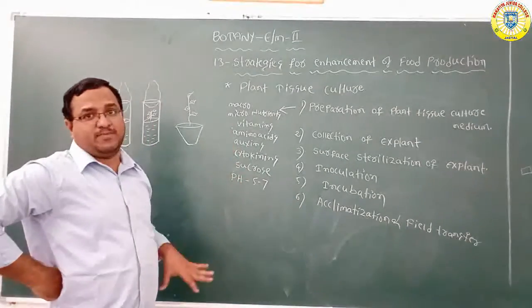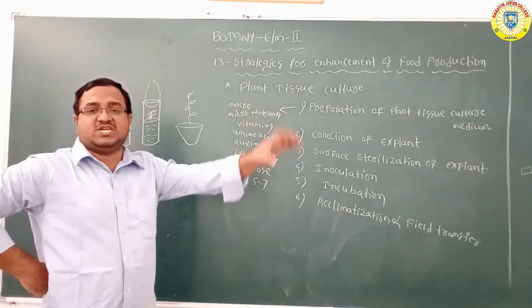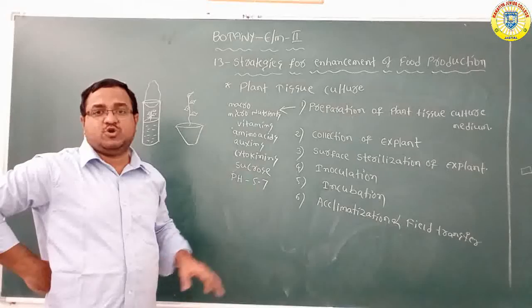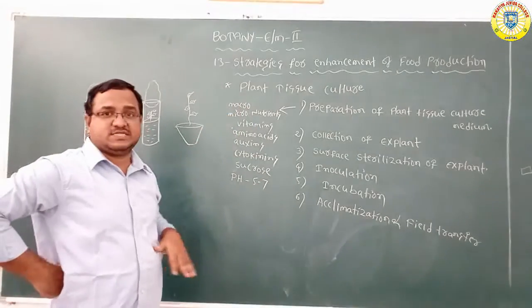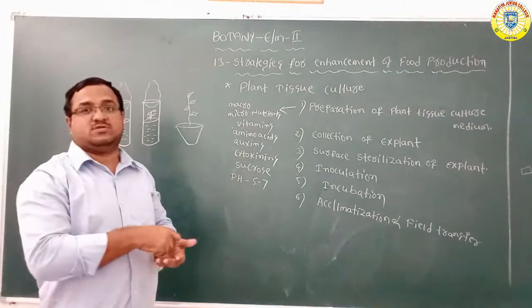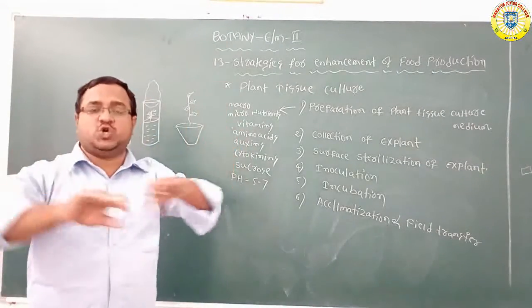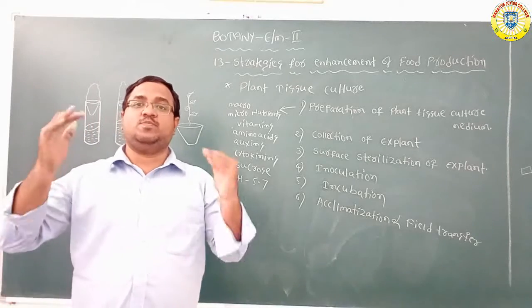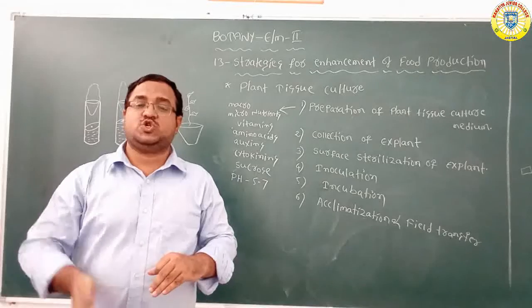All these compounds you should keep in the vessel, means a test tube. Now you can sterilize these components in an autoclave. The test tube, which includes all the components, you should sterilize.